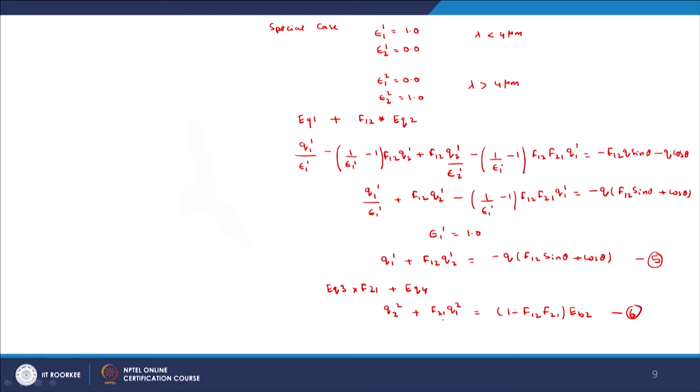So, for this case Q21 will be equal to 0. Okay. So, all the energy basically is reflected back, and we get Q21 is equal to 0. So, in this expression Q21 will be equal to 0, and we get Q11 is equal to minus Q